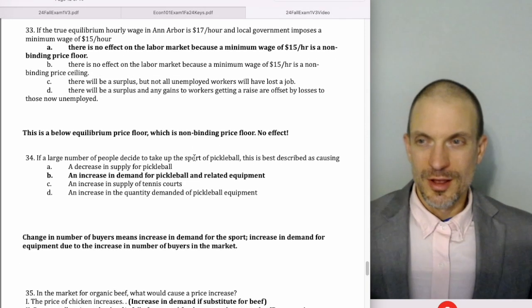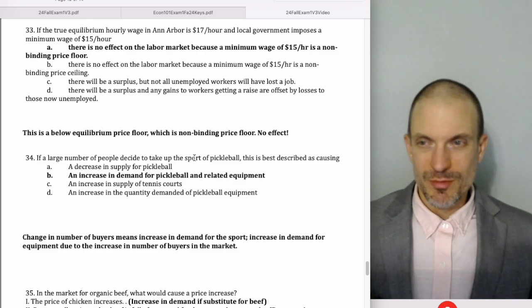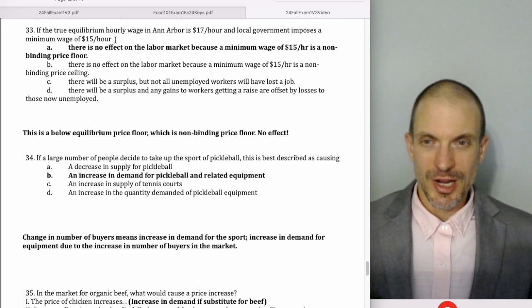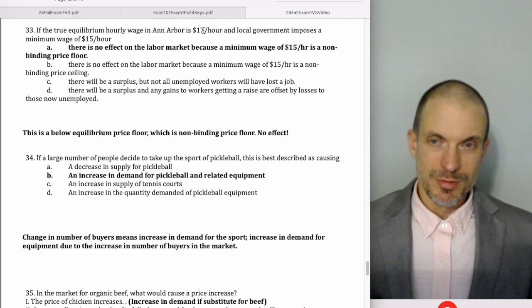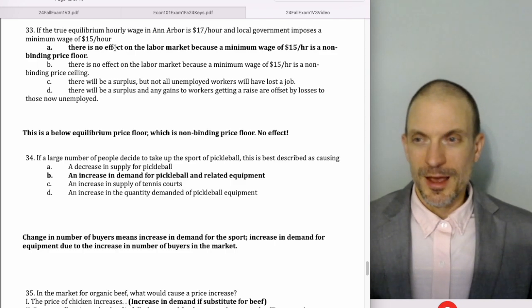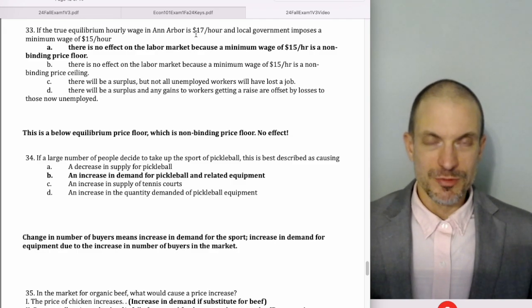If the true hourly wage is $17 an hour and the local government imposes a minimum wage of $15 an hour, that'd be a non-binding price floor. Minimum wage is a price floor. If the equilibrium wage is $17 an hour and the minimum wage is below that, then what's